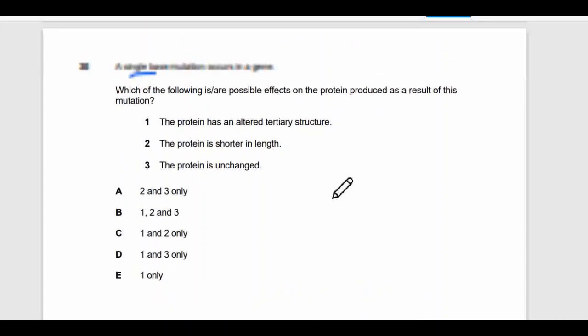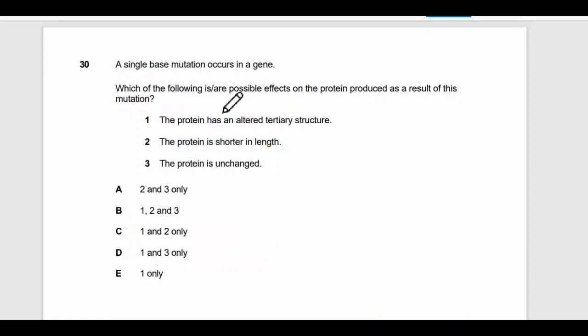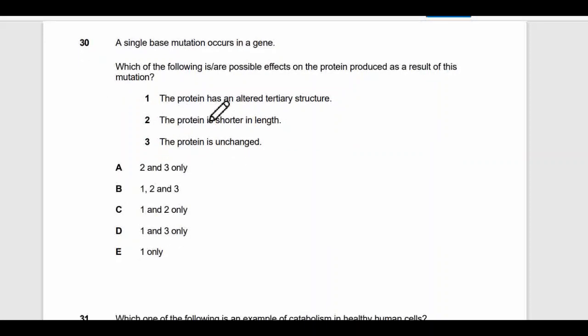Now the third question, question number 30, says a single base mutation occurs in a gene. Which of the following is or are possible effects on the protein produced as a result of the mutation? Option one says the protein has an altered tertiary structure, which is possible in the case of missense mutation. If you have read mutation, you should know these things. In missense mutation, the change in base sequence or codon sequence results in altering the structure of the protein, which alters the function as well. So this situation is possible.